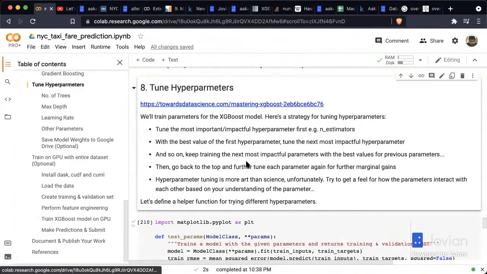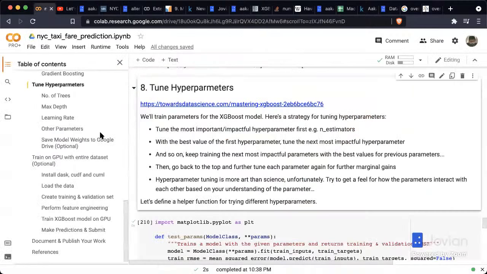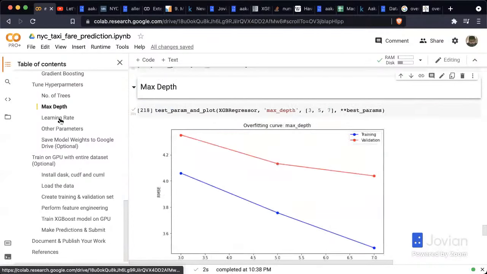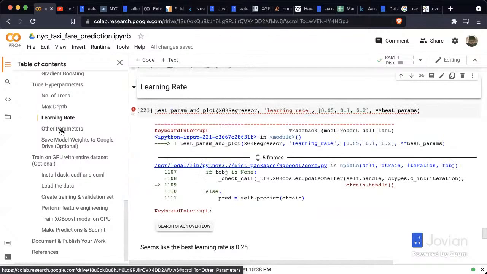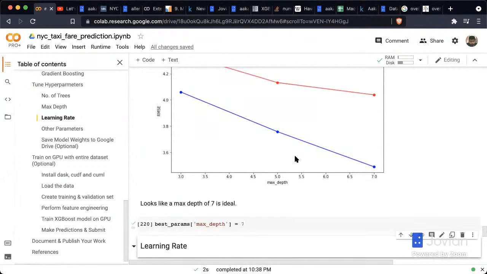Then we looked at hyperparameter tuning, where we decided that we would tune the most impactful parameter first, and then keeping its value fixed, tune the next most impactful. And by tuning, we mean picking the value of the hyperparameter where the validation loss is the lowest, where it has not started to overfit, but it has learned a little bit about the data in more general terms. So we tuned number of trees, max depth, learning rate, and we ran some experiments here.